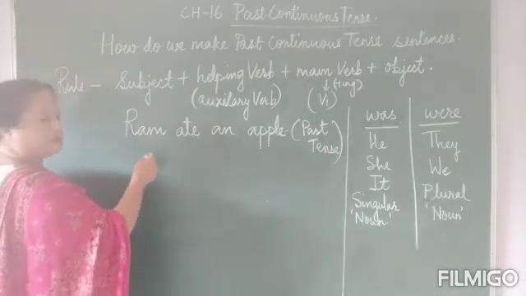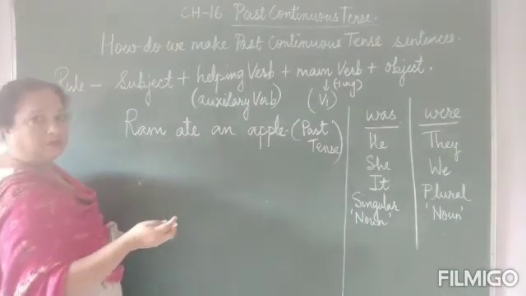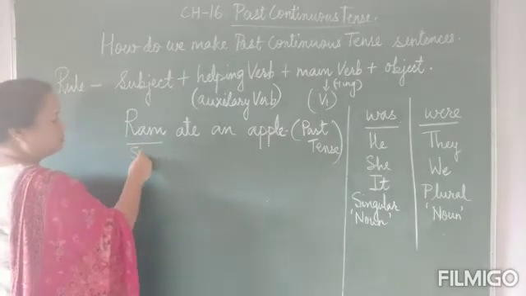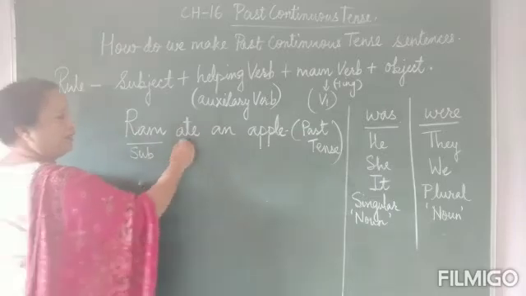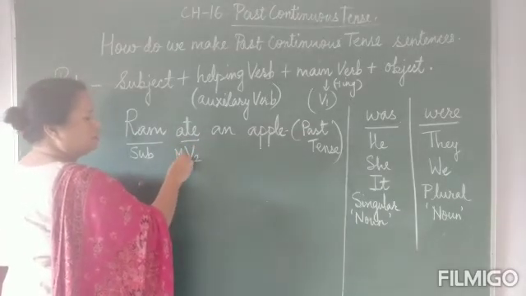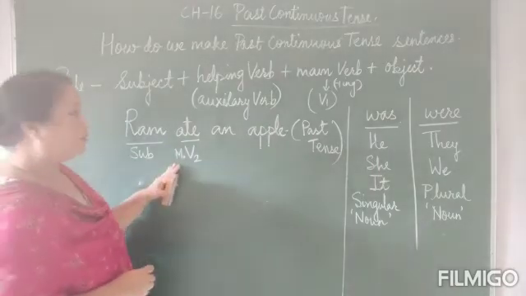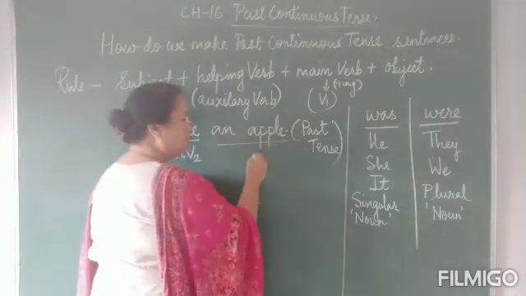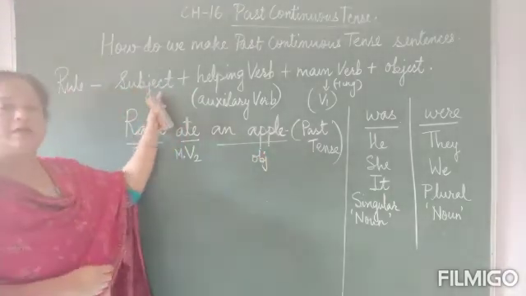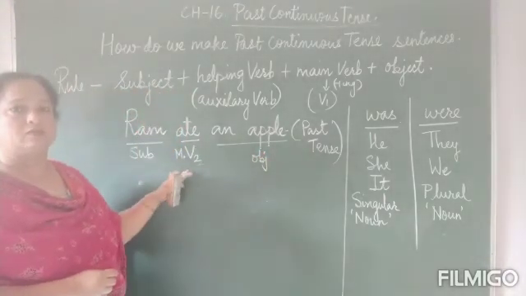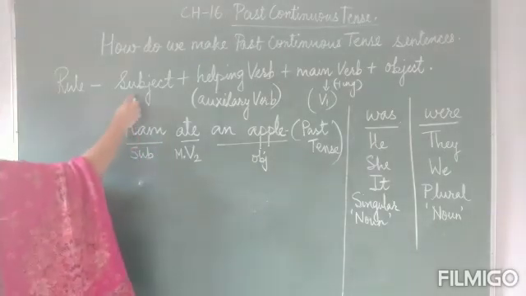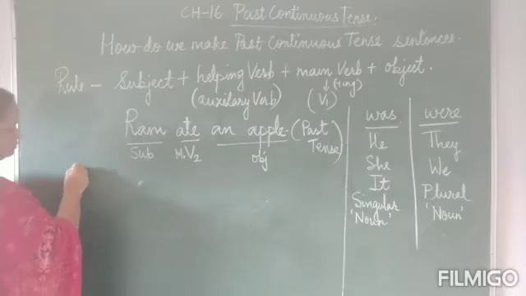First of all, let us understand our subject, our verb and the object. So Ram over here is our subject. Ate is the verb which is already in the past tense. This is the main verb. Now an apple is the object. Now with the help of this rule, let us start making this, or changing this, into the past continuous form. So we begin with the subject.